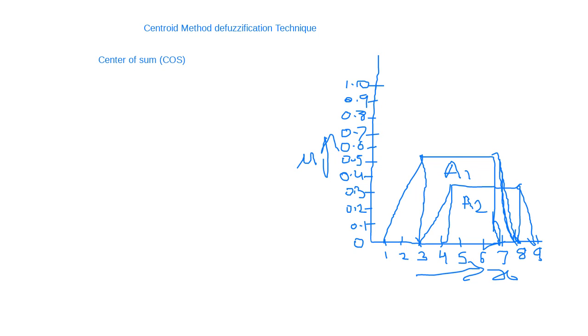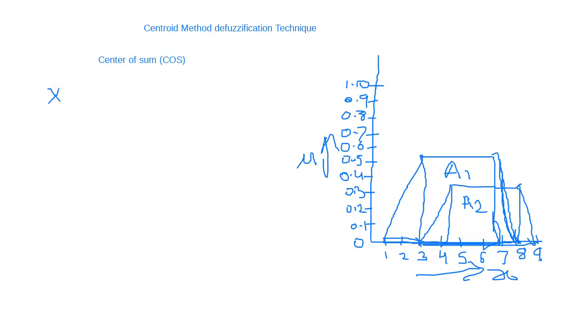As you can see, these are the elements that belong to A1. See the area of A1. This is the area of A1. And what's the area of A2? It goes from 3 and goes up to 9. So this is the area of A2. But we need to convert it into a crisp value, which can be understood by us. So through the centroid method defuzzification technique, we use a formula. First we discuss the formula. What's the formula?